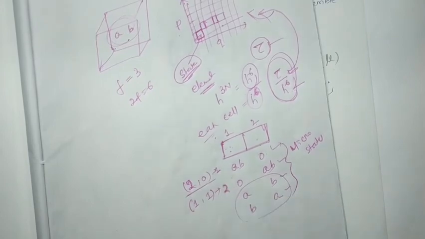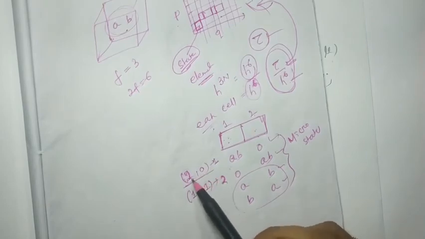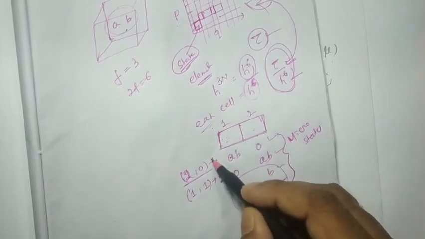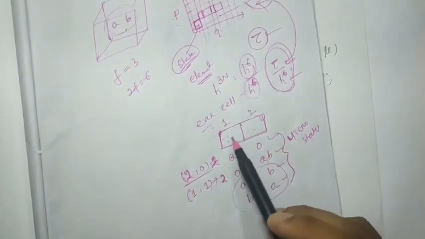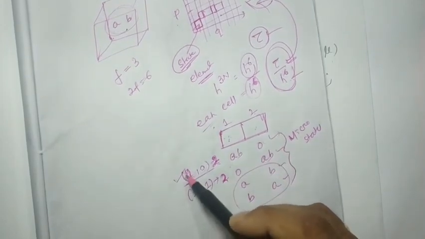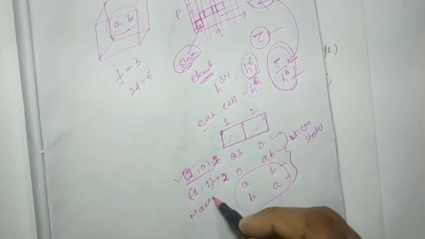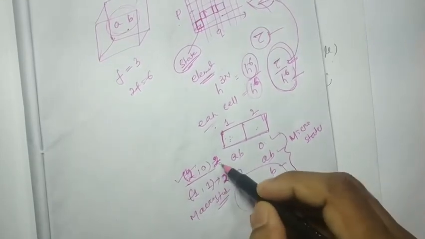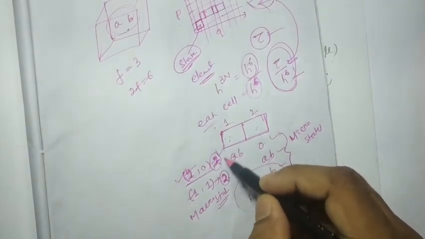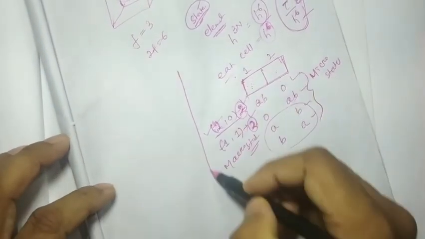Here 2 and 0 particles will be in the second compartment. The possible ways are 2. Likewise, one is in one compartment, another is in the other compartment. The possible ways is 2. So these 2 0 and 1 1 are called the macrostates, and their corresponding possible ways are called the microstates.